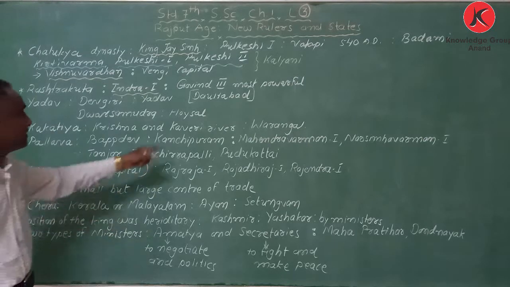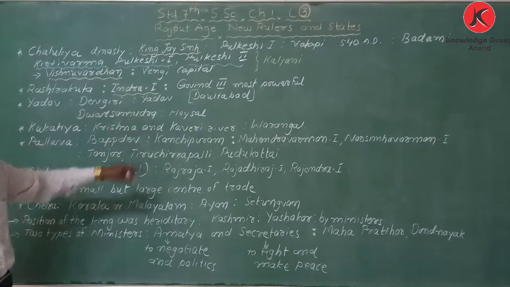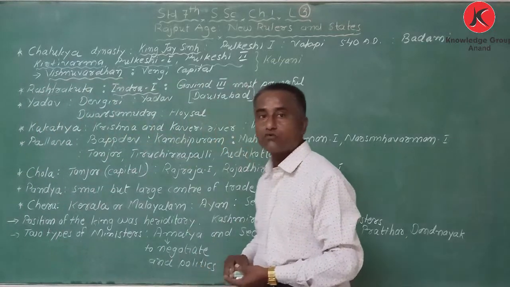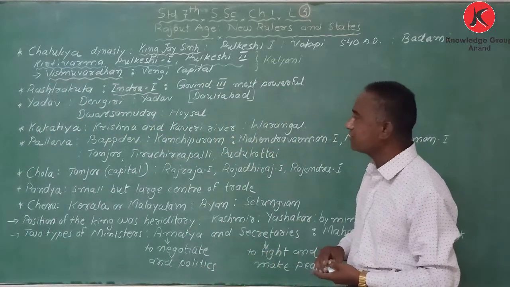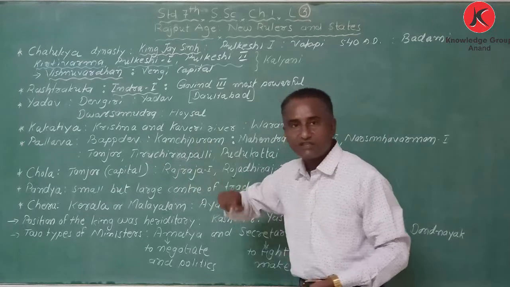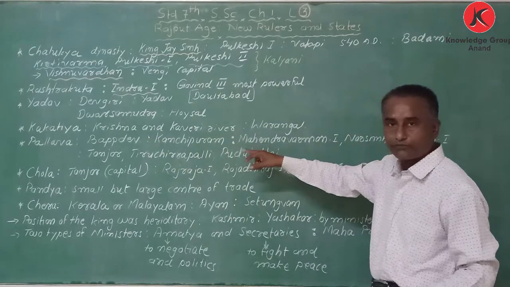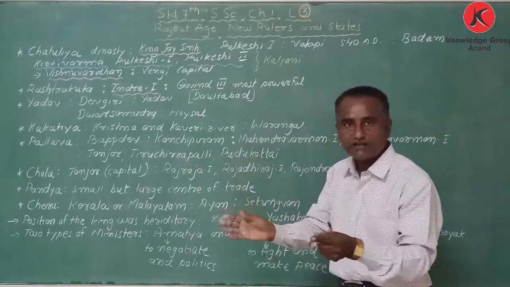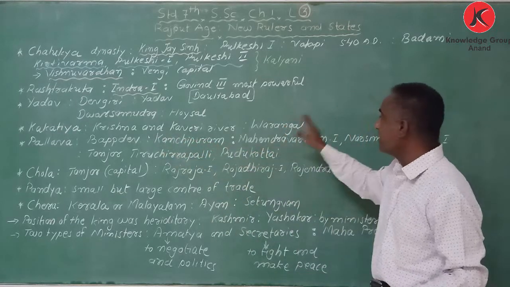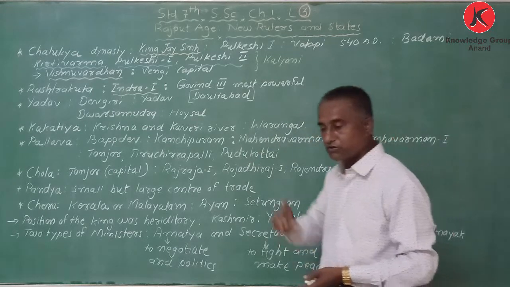In Dwar Samudra, the Hoysala were there, and the Devgiri Yadavas were in Devgiri. Daulatabad was their capital, the main center we can consider. After that come the Kakatiyas. This dynasty ruled in the region between the rivers Krishna and Kaveri, and Warangal was their main center, we can consider capital also.